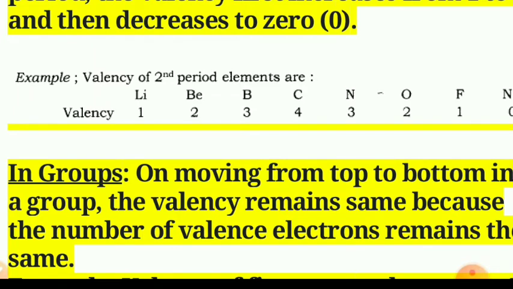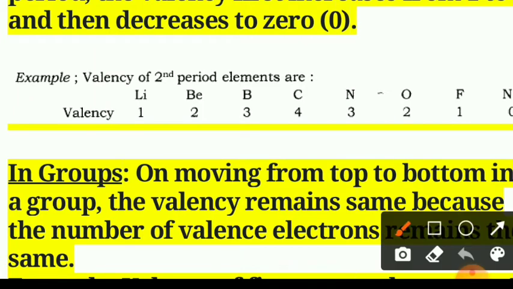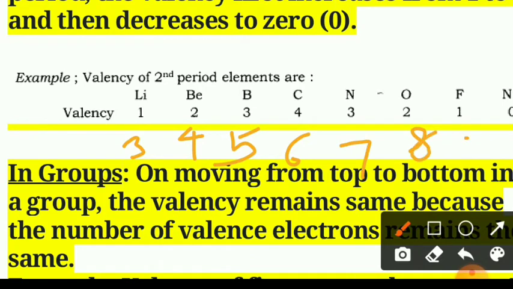Their atomic numbers are: lithium 3, beryllium 4, boron 5, carbon 6, nitrogen 7, oxygen 8, fluorine 9 and neon 10.